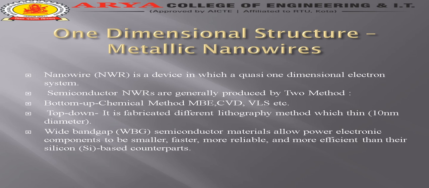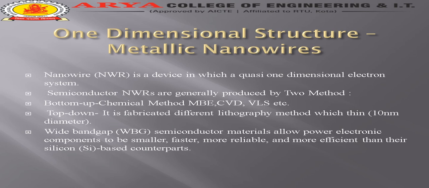Today I am discussing the one-dimensional structure. What is a one-dimensional structure, and how is it related to mechanical nanowires? A nanowire is a device with quasi one-dimensional electron systems. At one time only one parameter will change, and we do not discuss the other parameters. We only discuss that one parameter.